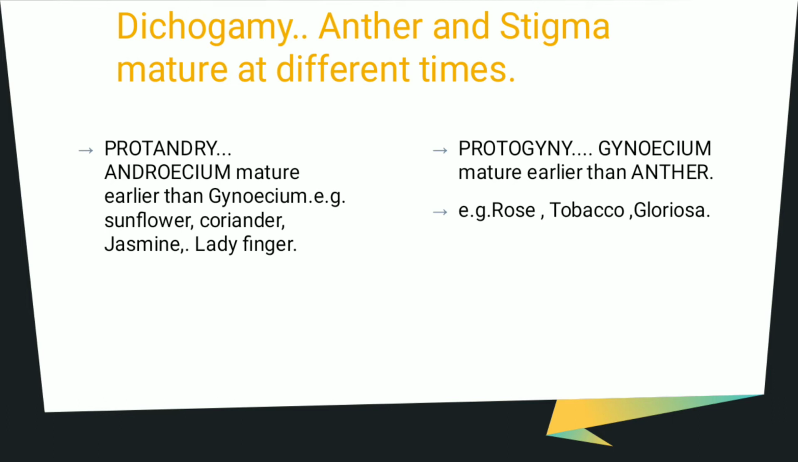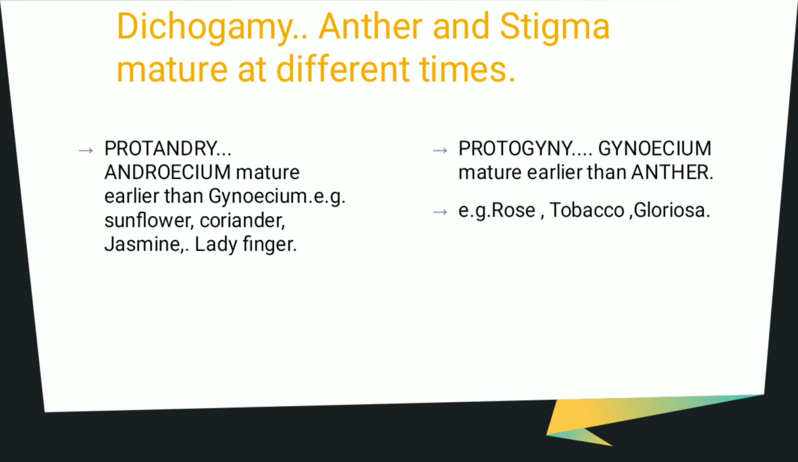Next is dichogamy. What is dichogamy? Flower in which anther and stigma mature at different times. Bisexual flower in which anther and stigma mature at different time. And this is exact opposite condition to the homogamy. Dichogamy is of two types. First is protandry. When androecium matures earlier than gynoecium in bisexual flower is called protandry. For example, sunflower, coriander, jasmine, ladyfinger.